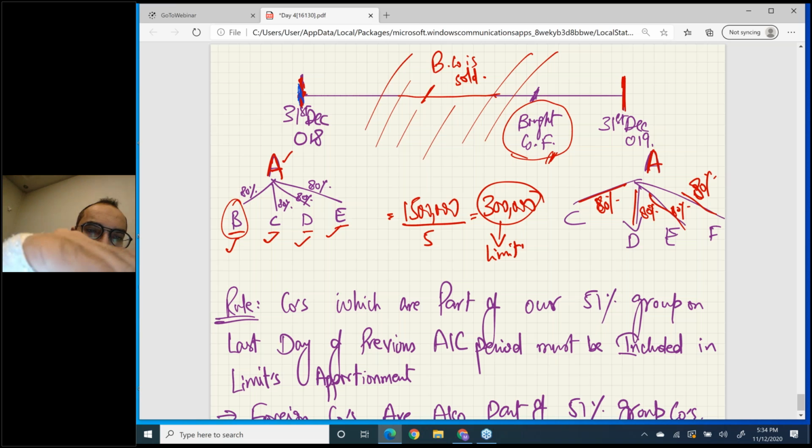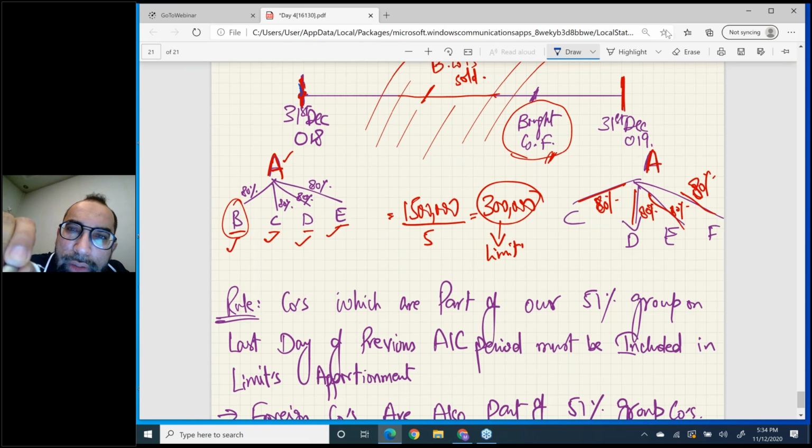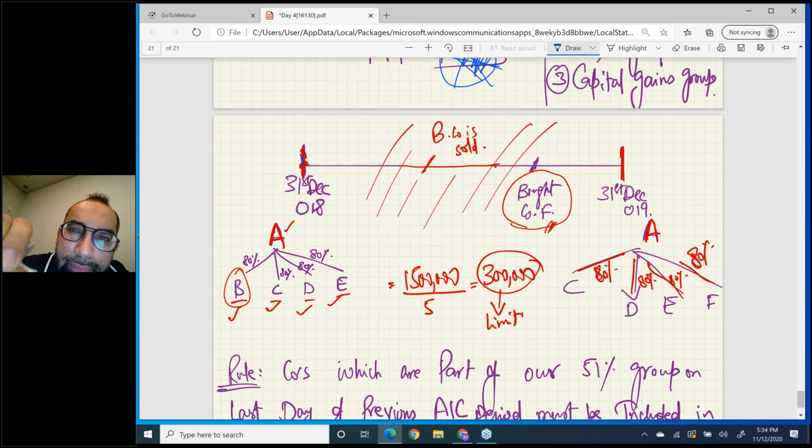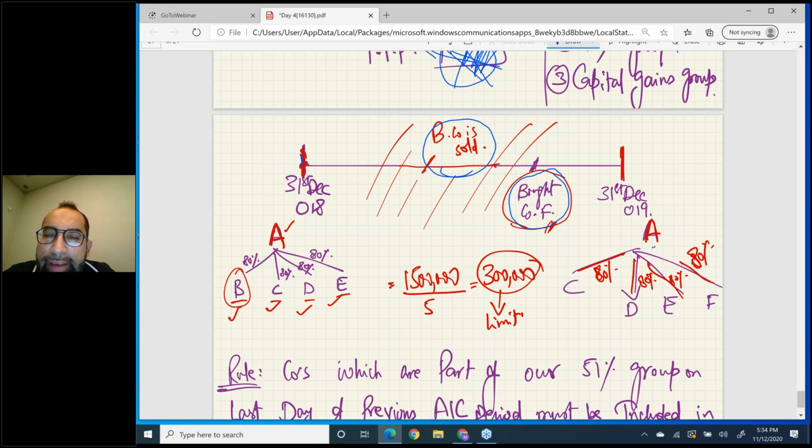At the end of last year, the group structure is A, B, C, D, E. Now during the year you sold B company and you bought another company F. Which companies do you have at the year end? The year-end structure is A, C, D, E, F.